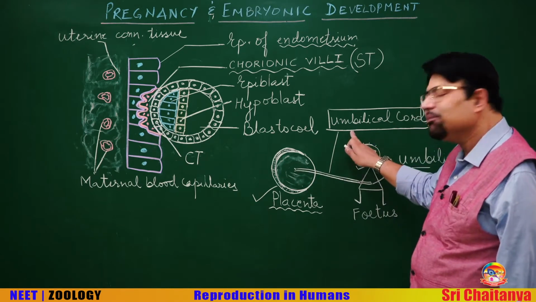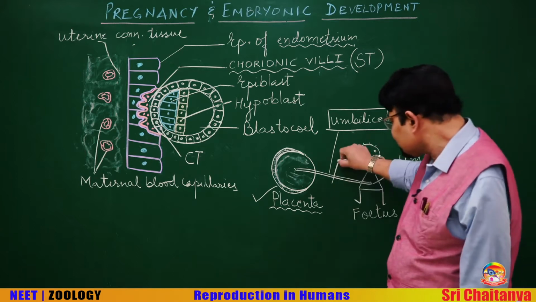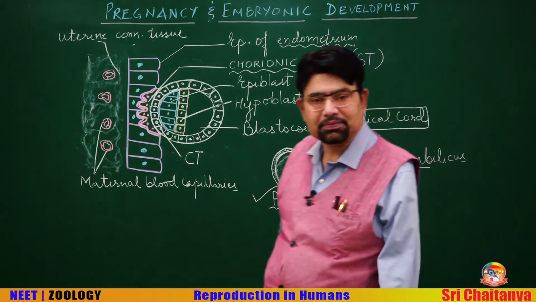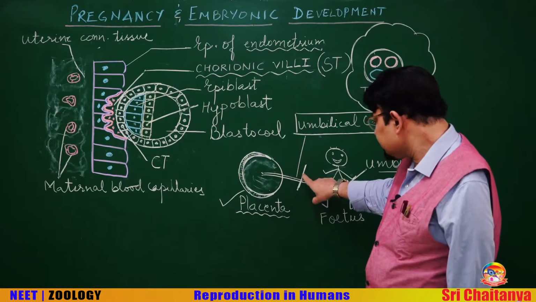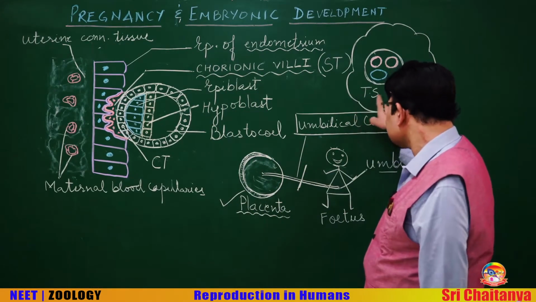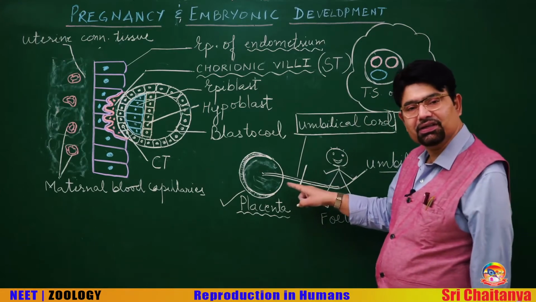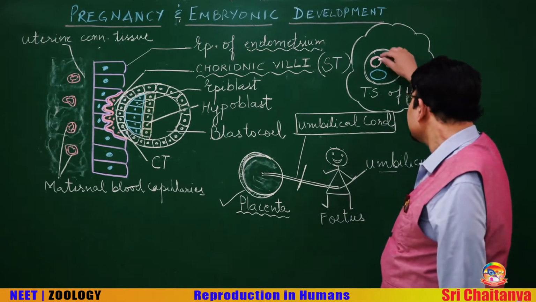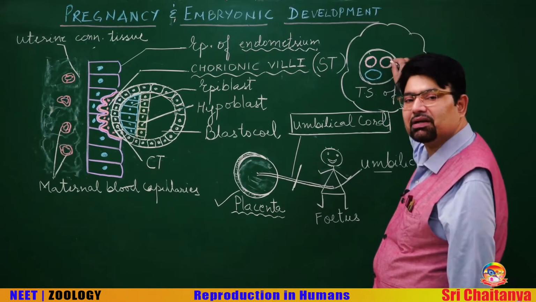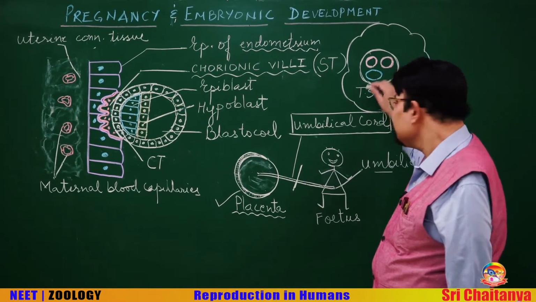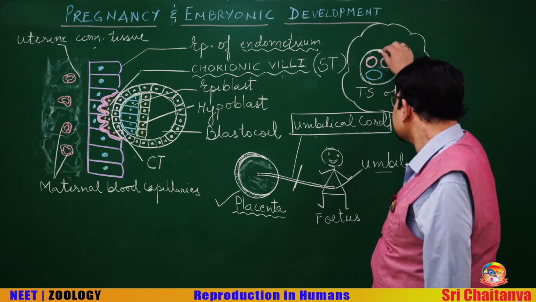Therefore, it is called the umbilical cord, and it has blood vessels. There are two arteries and one vein. We will take the transverse section of the umbilical cord. What you find there are two umbilical arteries, one umbilical vein, and the remaining is connective tissue.